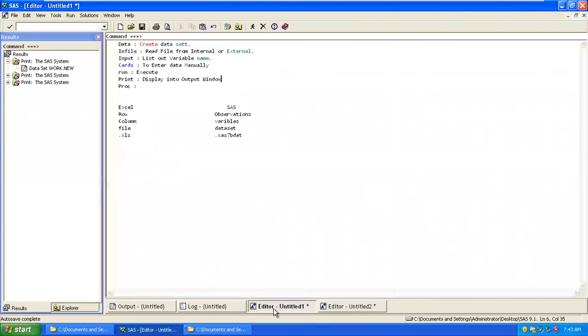This is the general way. There is one keyword called proc. Proc is a procedure which applies on an existing data set. If you don't have a data set, you won't be able to apply this proc procedure.